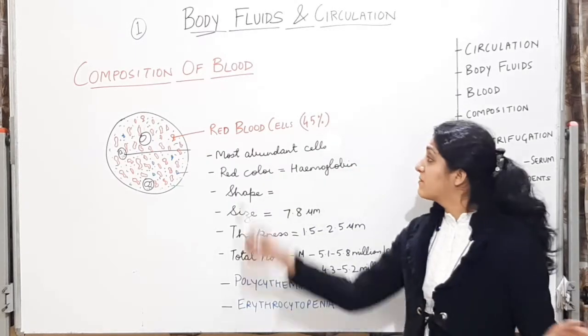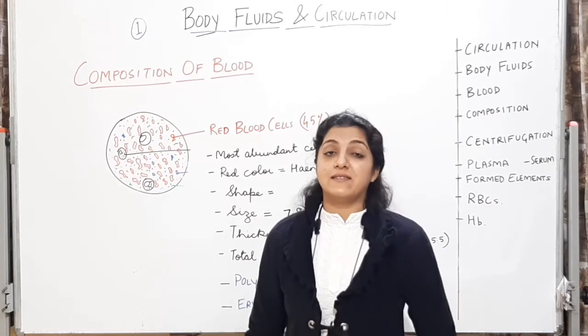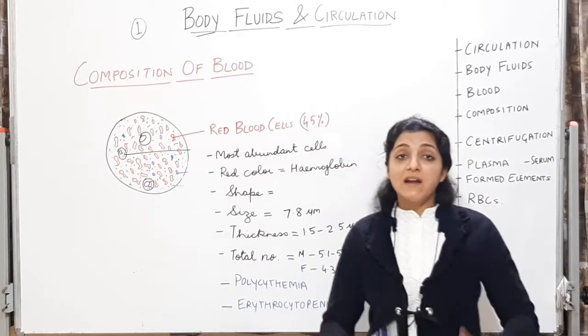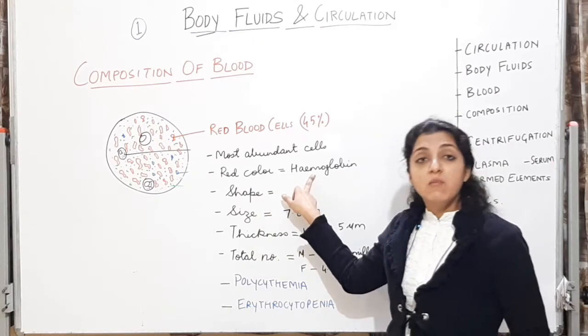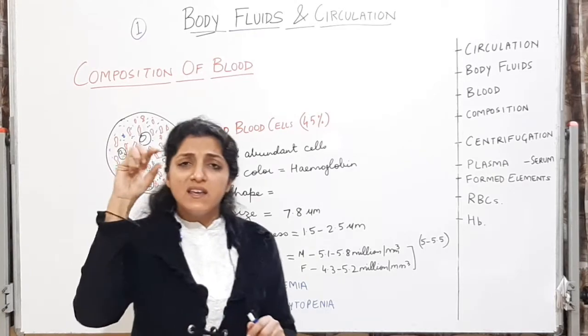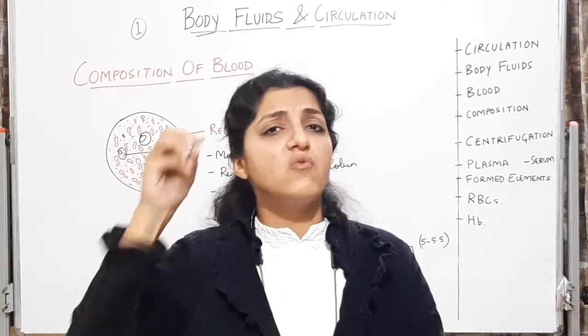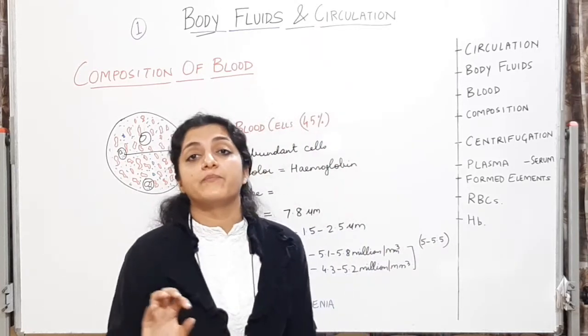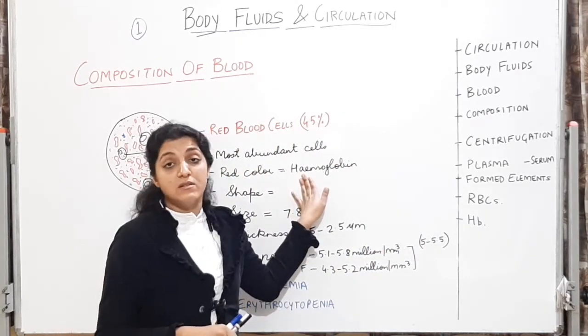Let's see about the red blood cells now, which are also called erythrocytes. They are red because of the presence of hemoglobin. Hemoglobin is a protein molecule which is present in abundance inside each red blood cell. एक red blood cell के अंदर millions of hemoglobin molecules present रहते हैं. This hemoglobin, heme, comes from iron.